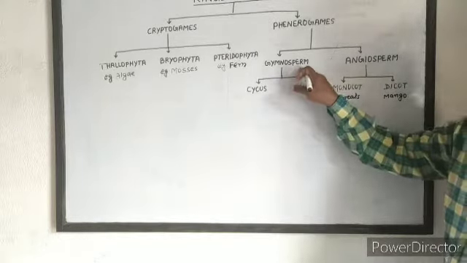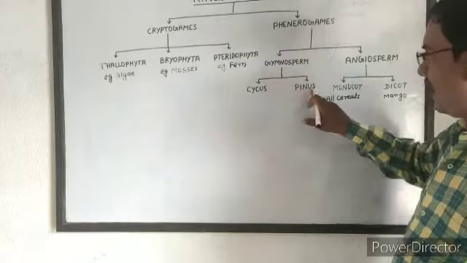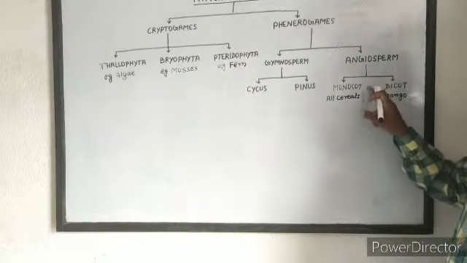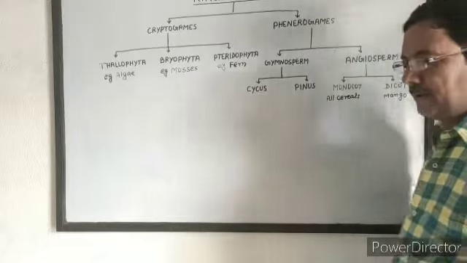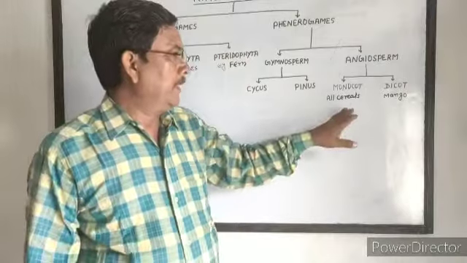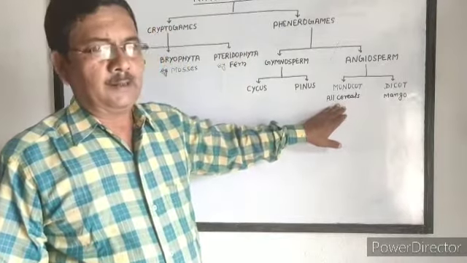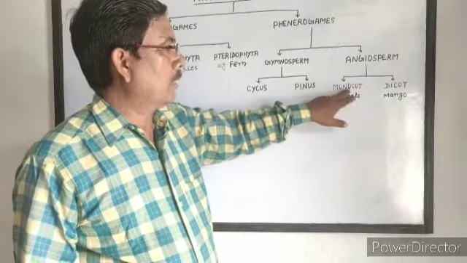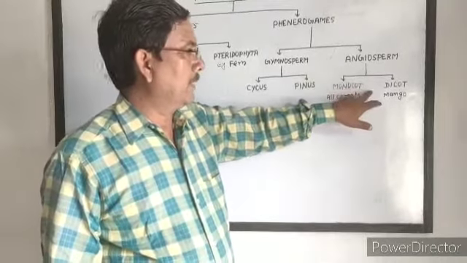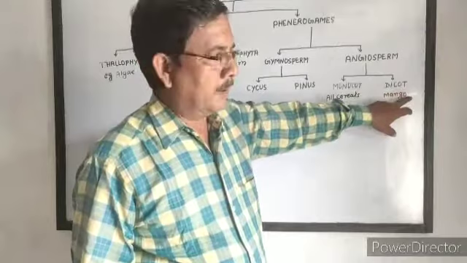Gymnosperms are of two types, cycas and pinus, and angiosperms are also divided into two parts on the basis of number of cotyledons in seed. If seed has only one cotyledon, they are called monocot, and if seed has two cotyledons, they are called dicot.